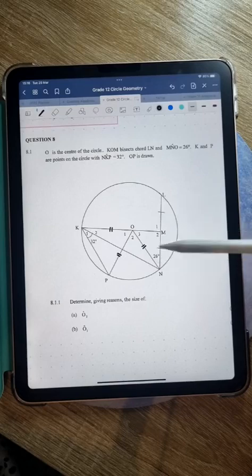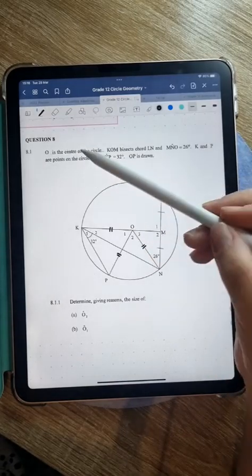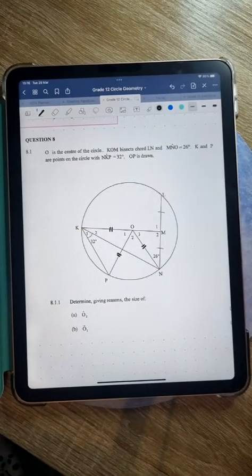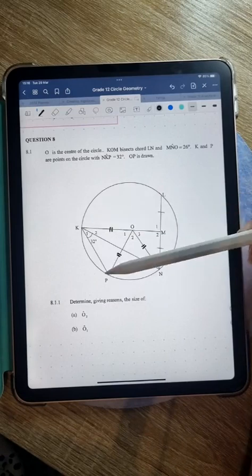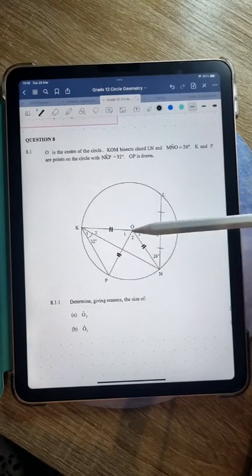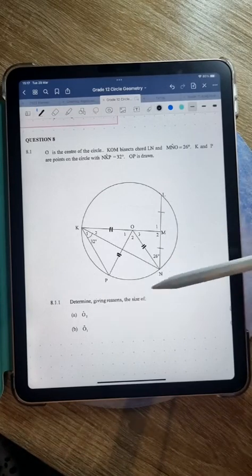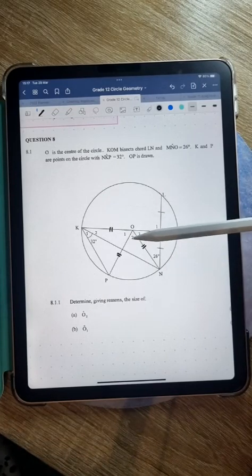MNO, this angle here, is 26 degrees. Okay, they filled that in on the diagram. K and P are points on the circle, with angle NKP equal to 32 degrees. OP is drawn. Okay, lovely. Determine, giving reasons, the size of O2.